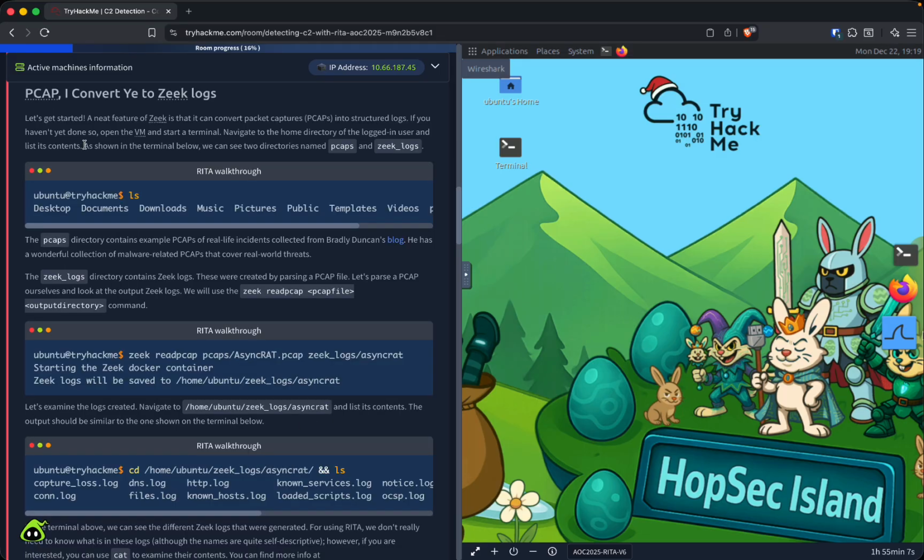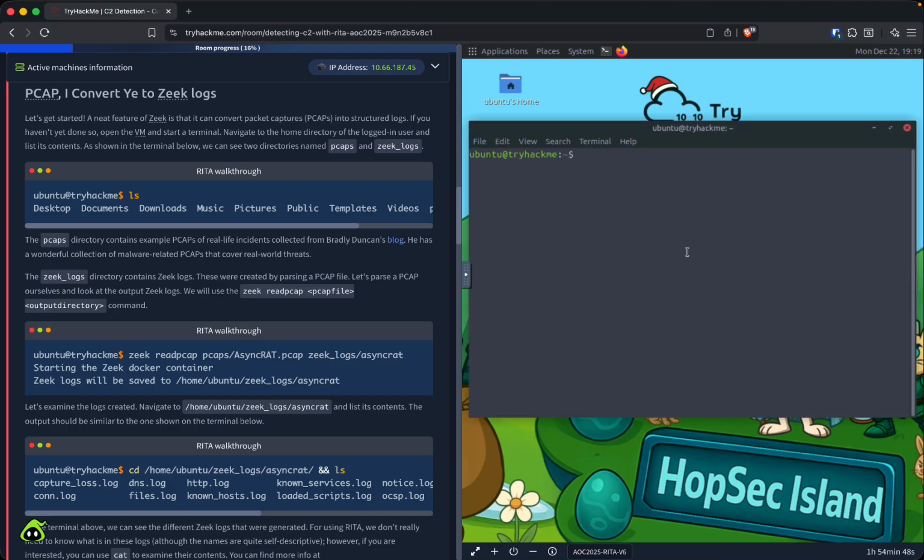A neat feature of Zeek is that it can convert packet captures into structured logs. If you haven't done so, open the VM and start a terminal. Navigate to the home directory of the logged in user and list its contents. As shown in the terminal below, we can see 2 directories named PCAPs and Zeek logs. So let's go ahead and go to the terminal. Let's do ls, and we can see the folder here for PCAPs, and we can see the Zeek logs folder here. So let's go back over here.